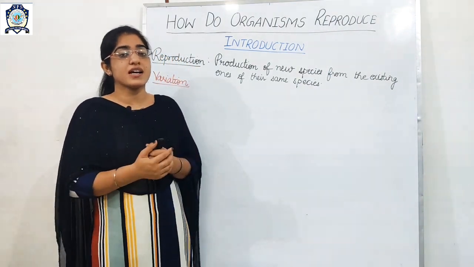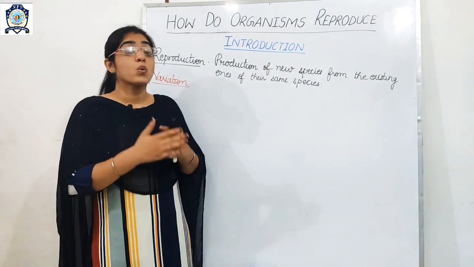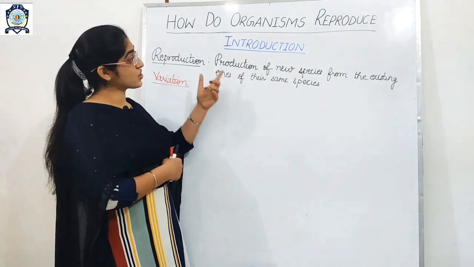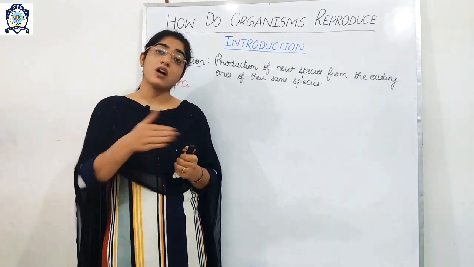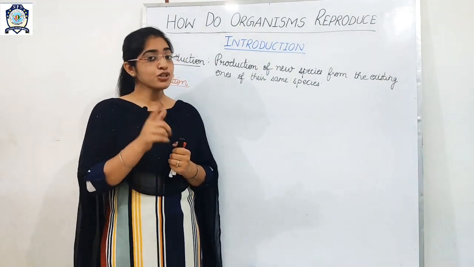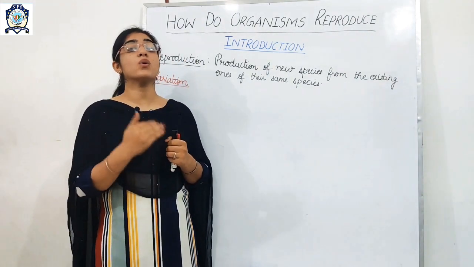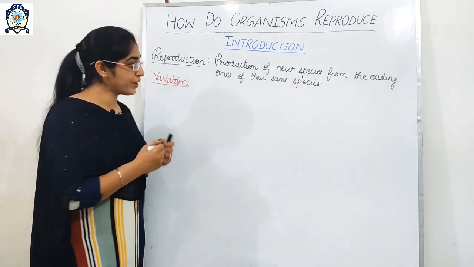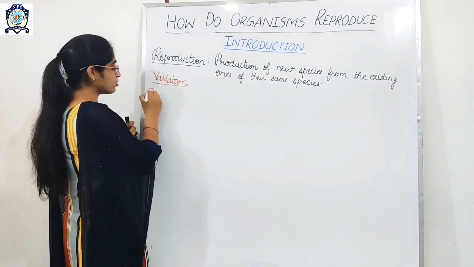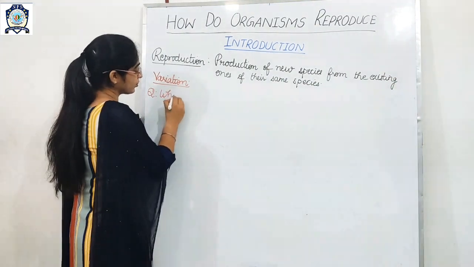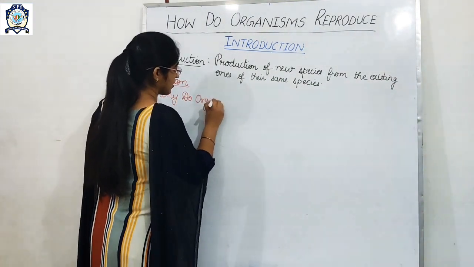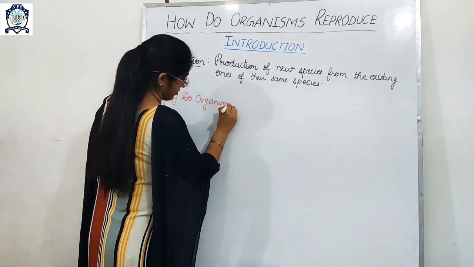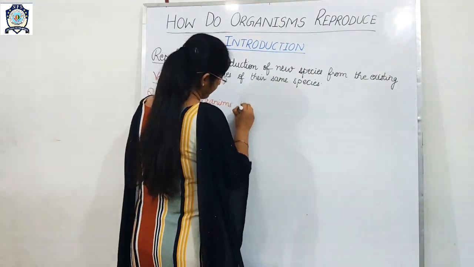Now the question arises: the chapter is how do organisms reproduce, but before coming to the topic, you should know why do organisms reproduce.